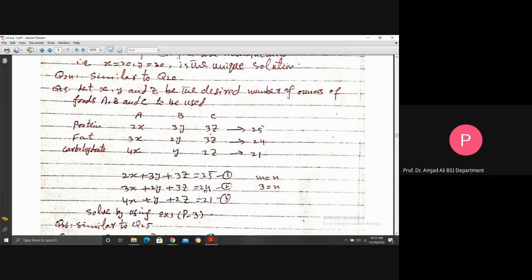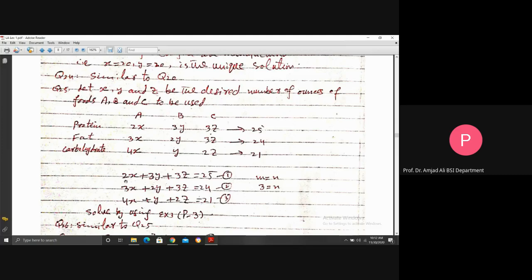Now, solve this system. Solve by using example 3, page 3. The number of equations equals the number of unknowns. N is 3, N is 3. Sorry, correct it: instead of N, put 3 here. So, we solved such a system of equations in example 3. Solve by using example 3.